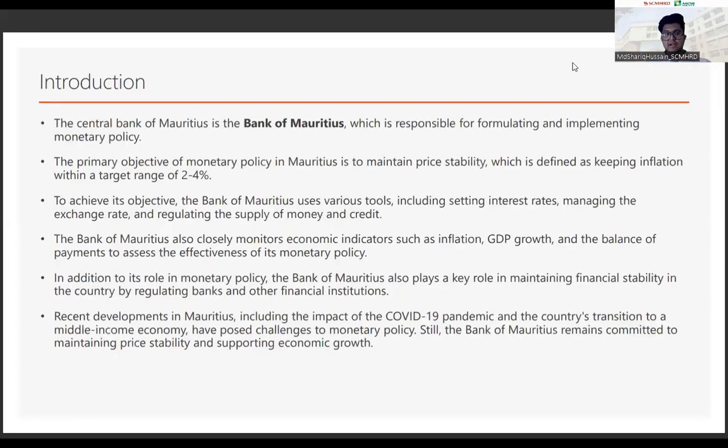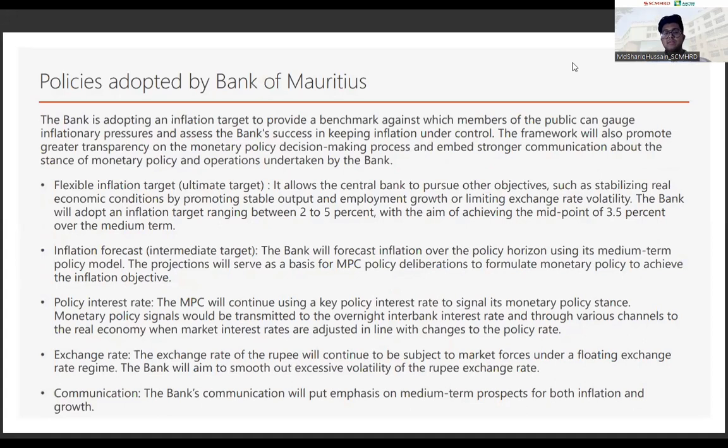So moving on to the next slide. So what are the different policies adopted by the Bank of Mauritius? There are a few different policies that I have listed here. The first of which is flexible inflation target, and the next one we have the inflation forecast. Then next we have the policy interest rate. Then we have the exchange rate, and finally we have maintaining clear communication.